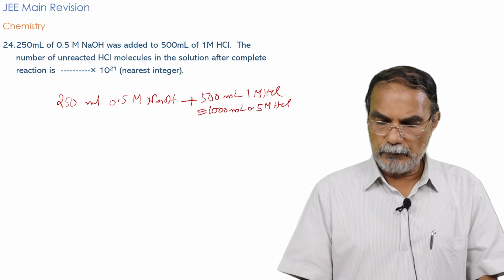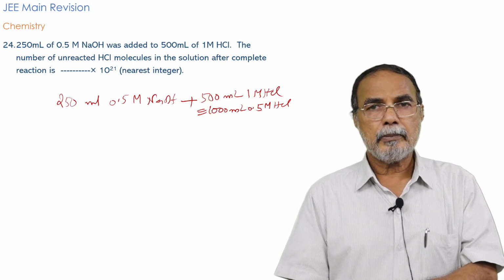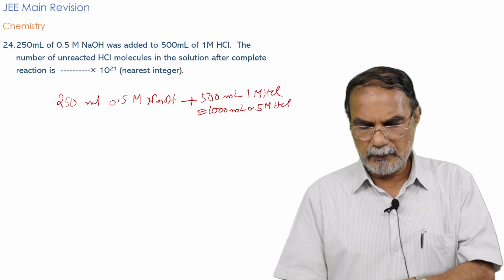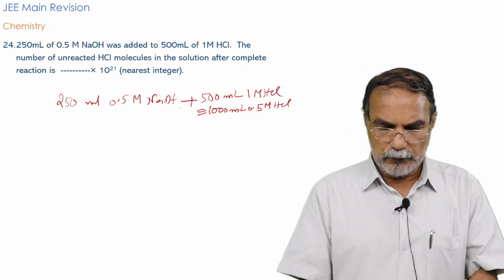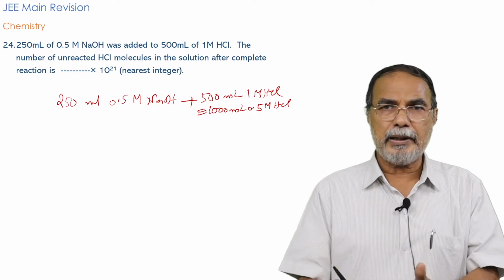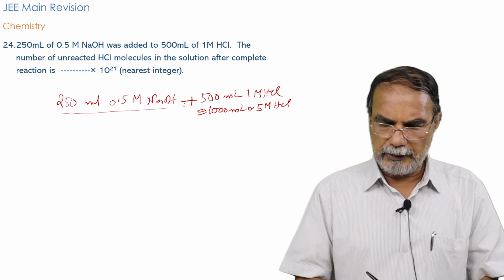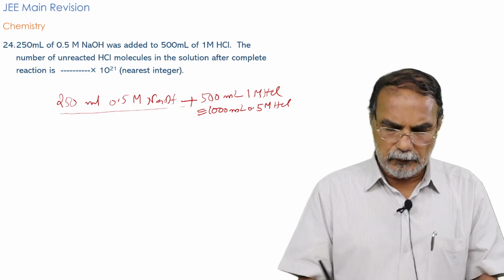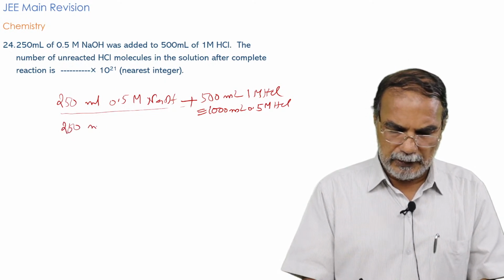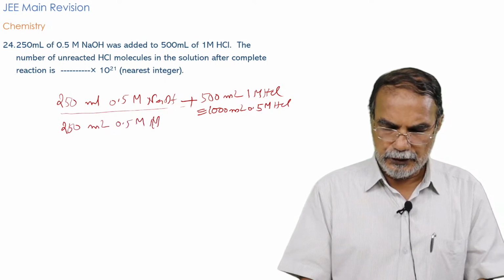Molarity is 1. If you make the molarity 0.5, you have to double the volume. So it is 1000 ml 0.5 molar HCl. So what about the neutralization? It is a 1:1 equation for NaOH and HCl. So 250 ml 0.5 molar NaOH will be exactly neutralized by 250 ml 0.5 molar HCl.